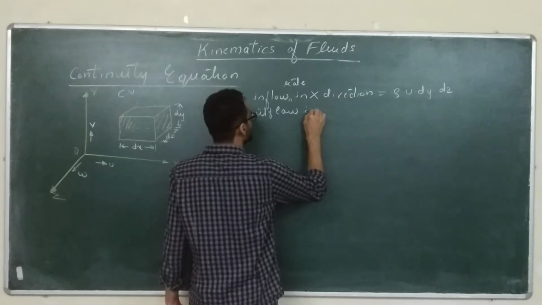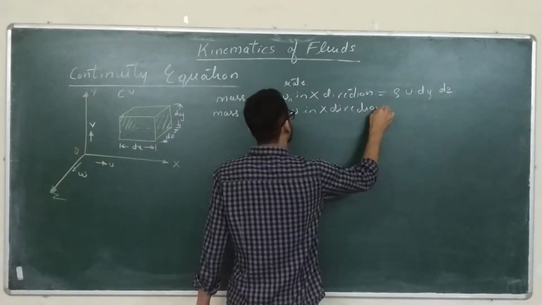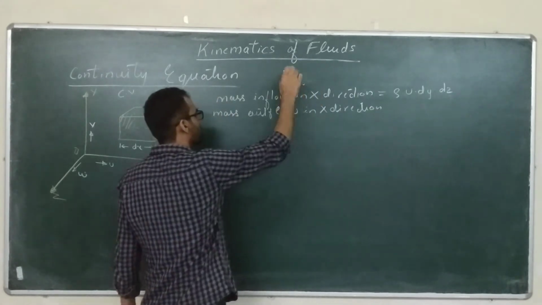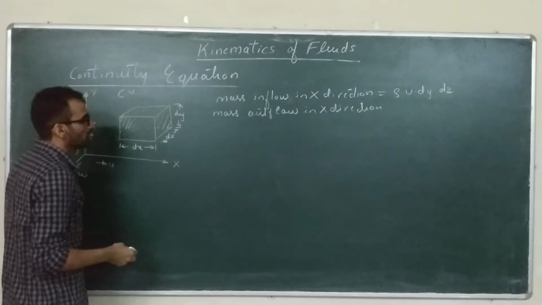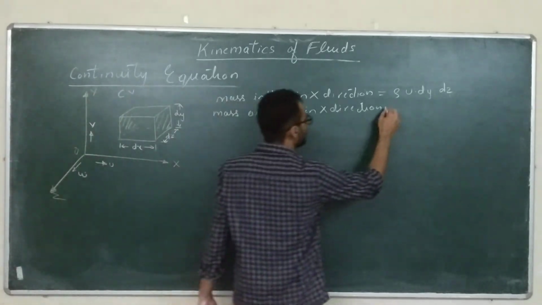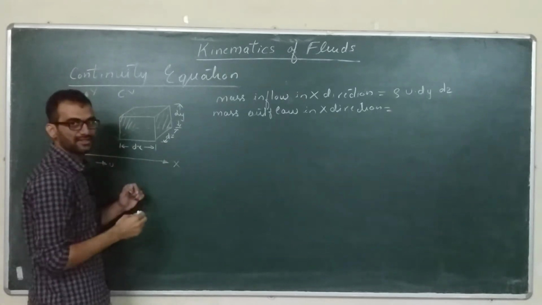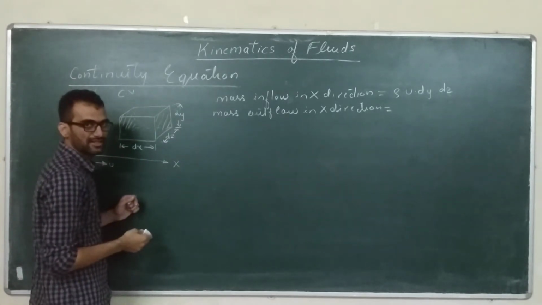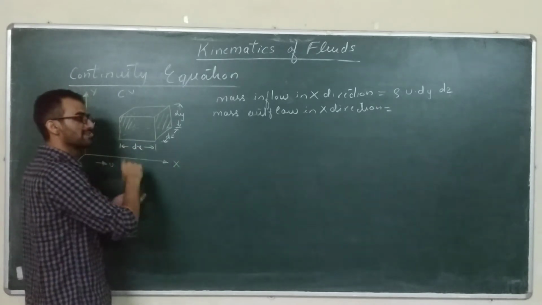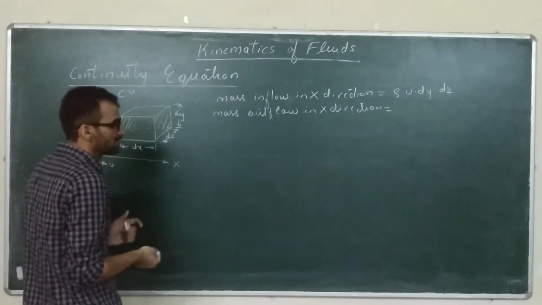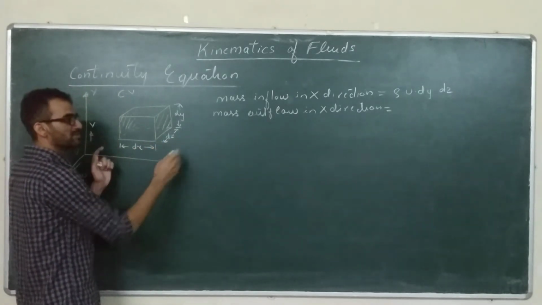Now I am assuming that outflow is more than inflow, like in the example we talked about earlier in the analogy. You can assume the opposite also, that outflow is less than inflow. Anyway, you will get the same result at the end. So for now I am assuming that outflow is more than inflow.